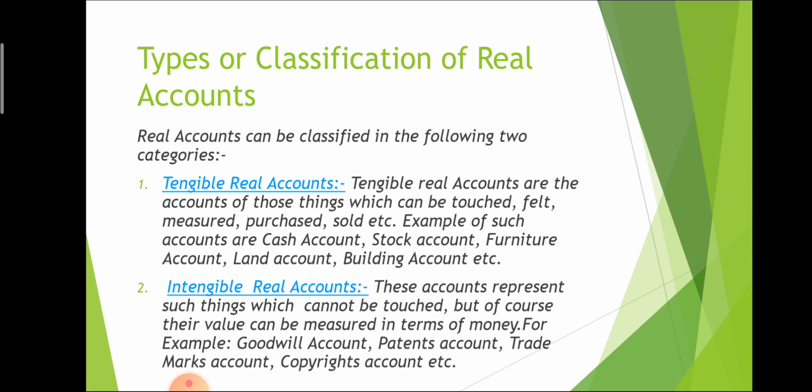For example, cash account, stock account, furniture account, land account, building account. Intangible real account represents anything that cannot be touched but we feel. For example, goodwill account, patents account, trademarks account, copyrights account all come under the heading of intangible real account.